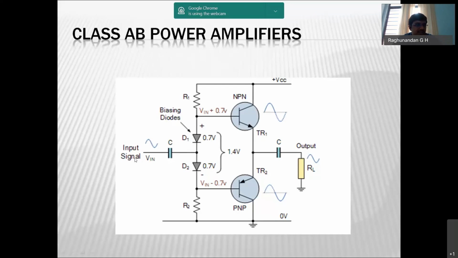They get cancelled out such that the input will be passed through this, and the transistor will operate from 0.1 volt instead of operating it from 0.8 volt. It operates from 0.1 volt only.